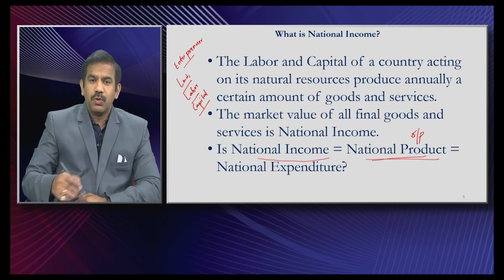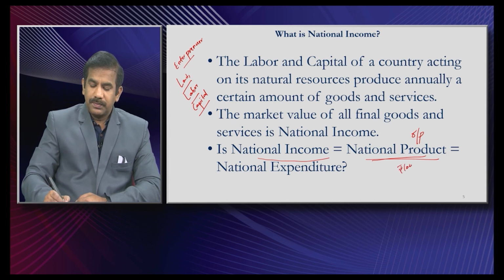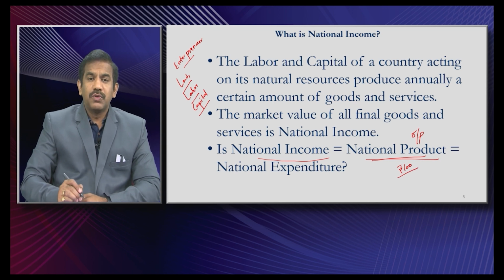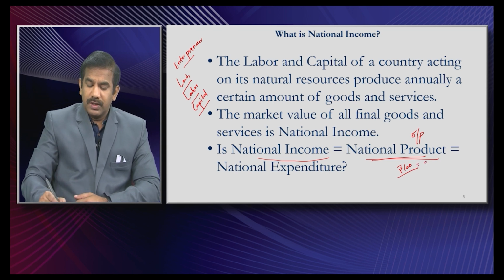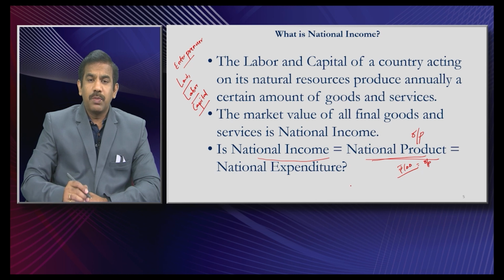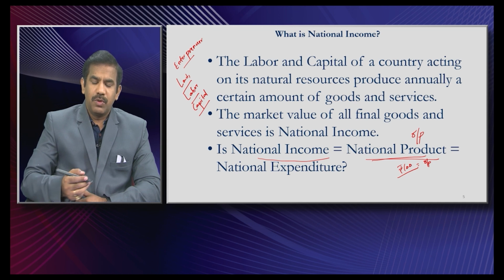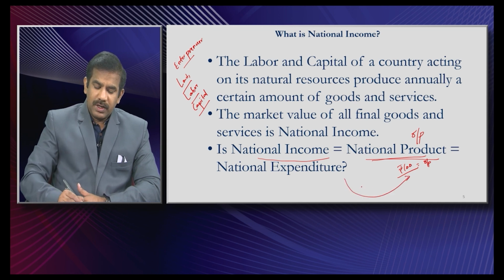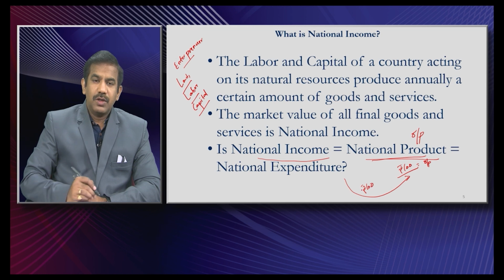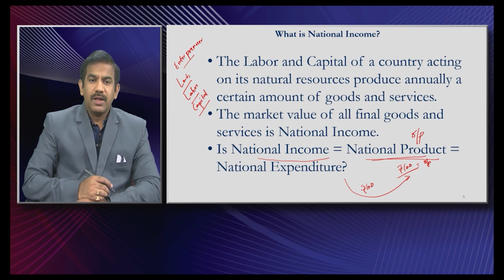Now let us say these people, working together on the resources, have produced some 100 rupees worth of chocolates. It means the output worth is 100 rupees. At what price do you think these people would be selling it to the market? 100 rupees. Whosoever buys these chocolates, what do you think is the expenditure made by the people who buy them? It's going to be again 100 rupees. So, if you produce an output worth 100, you are going to sell it for 100. So, the one who buys it is going to spend 100 rupees for 100 rupees worth of chocolates, isn't it?